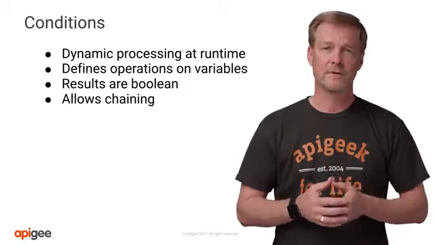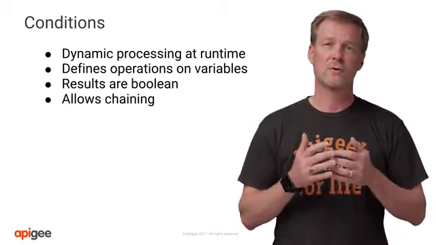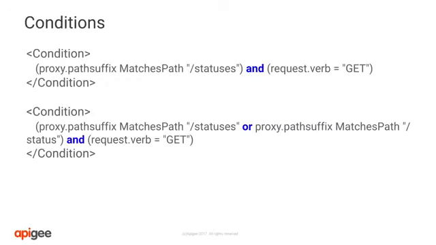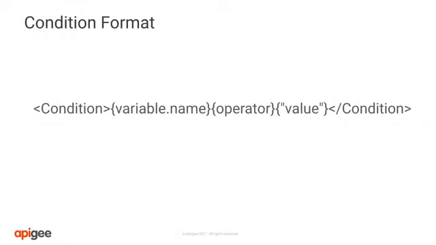Conditions are Boolean, so they are always evaluated to true or false. And conditions can also be chained together. For example, you can include the and/or keywords as shown here. And for the format of the conditions, you can see the basic pattern here. The order is important, so know this basic structure and you'll be good to go. So let's talk more about conditions and show the different types of conditions.